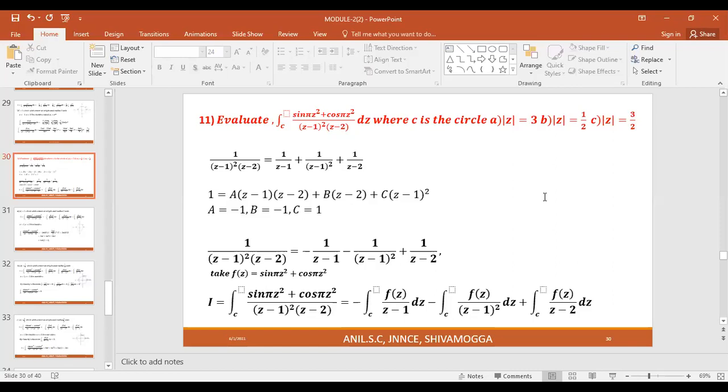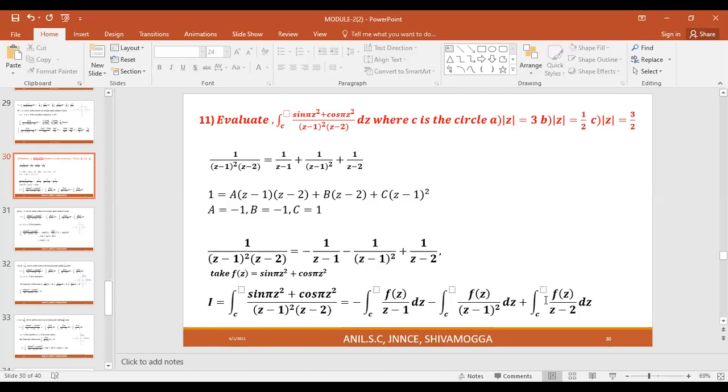Next, evaluate integral over c of sin pi z square plus cos pi z square divided by z minus 1 whole square into z minus 2 dz, where c is the circle.